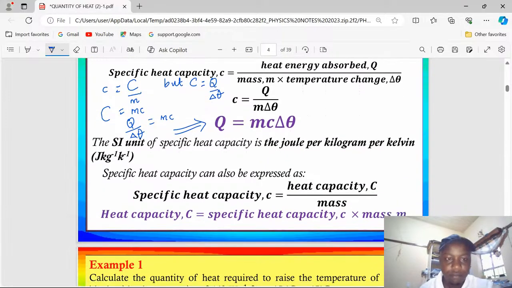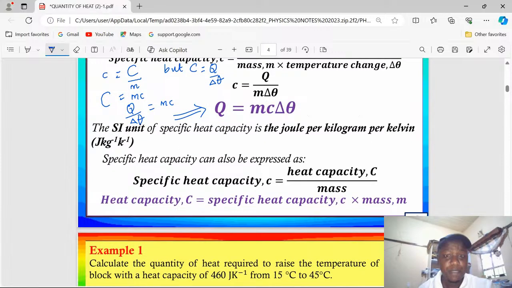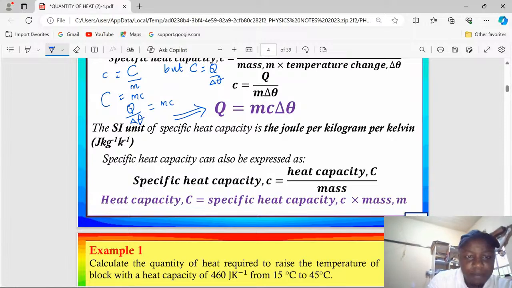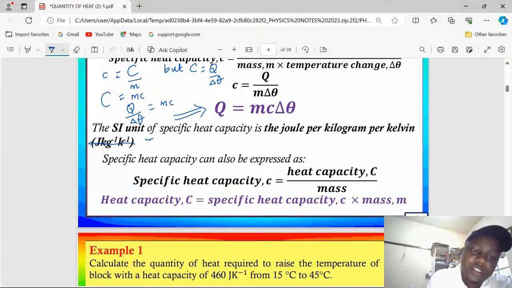The SI unit of specific heat capacity is joule per kilogram per Kelvin. This Kelvin is supposed to be capital K. So allow me to write this. It's joules per kilogram, small letter k and g, per Kelvin, capital K. This can be captured as joule, and instead of dividing, we write kg raised to the power -1.